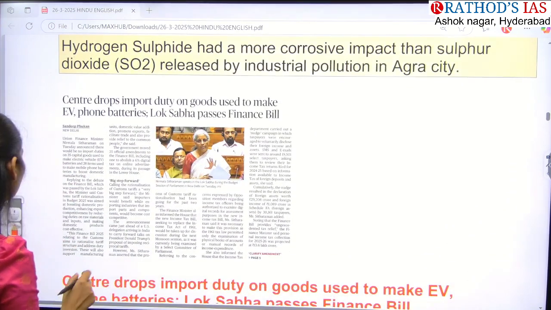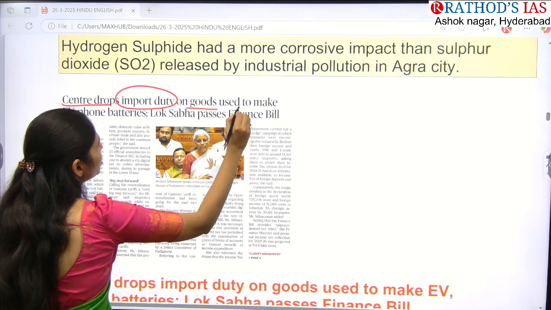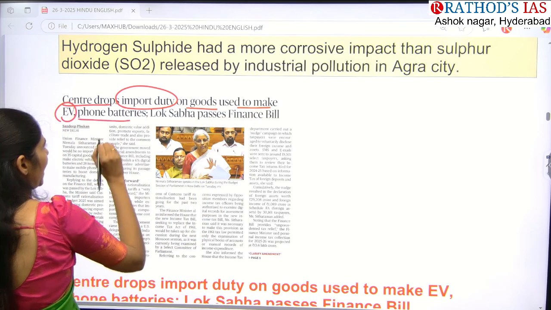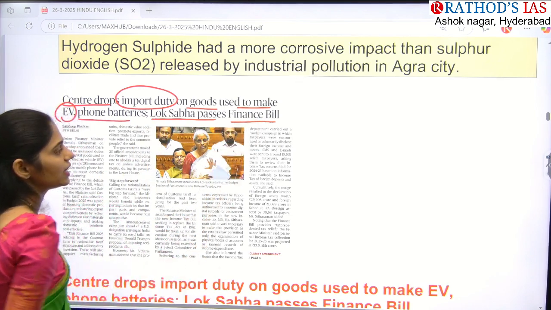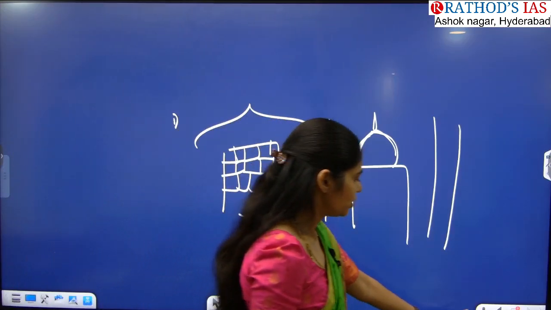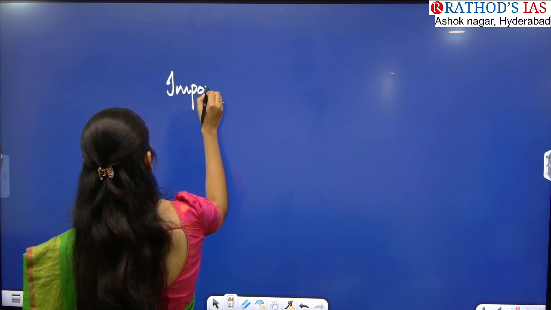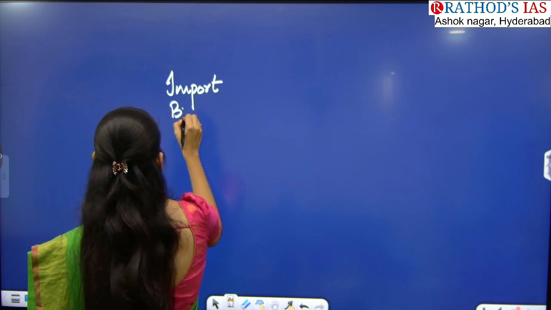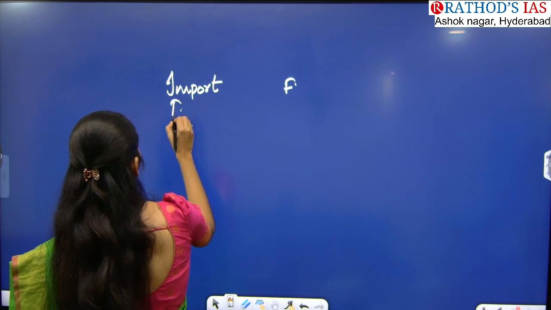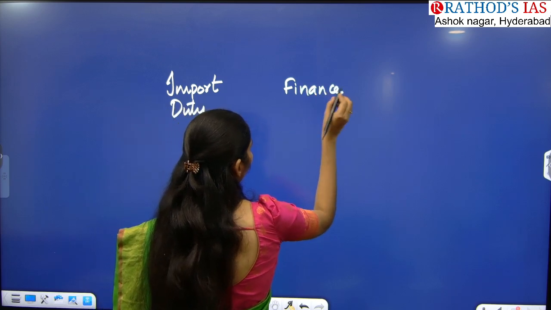If you see the title, it says that the Centre drops import duty on goods used to make EVs, that is electric vehicles, and phone batteries. Lok Sabha passes finance bill. There are two important keywords. The first keyword is import duty, not import bill. The next one is finance bill.